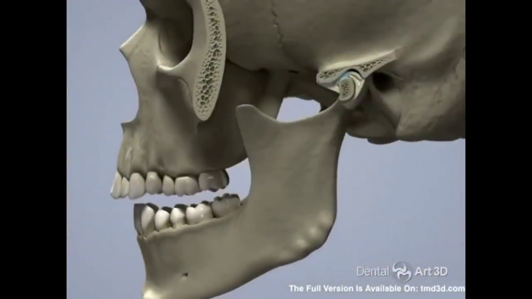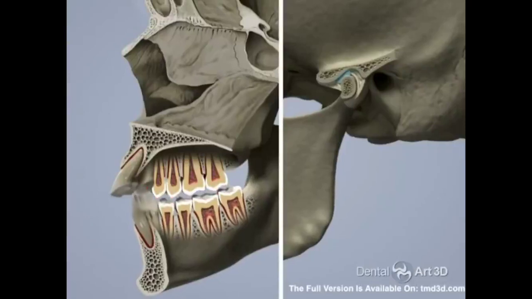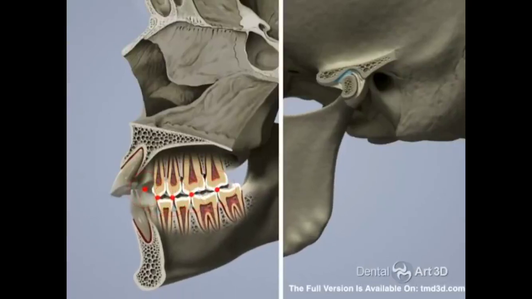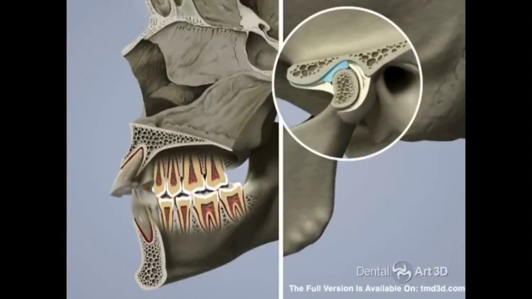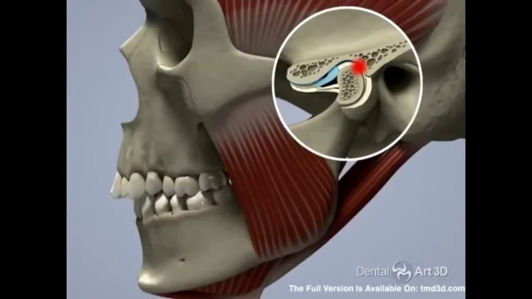The result of this deformation of the upper and lower arches is the presence of premature contacts upon closing, which shift the lower jaw distally off of the physiologic trajectory. The narrowing of the upper arch pushes the lower jaw back. This forces the TMJ condyle to shift distally while the TMJ disc shifts forward.